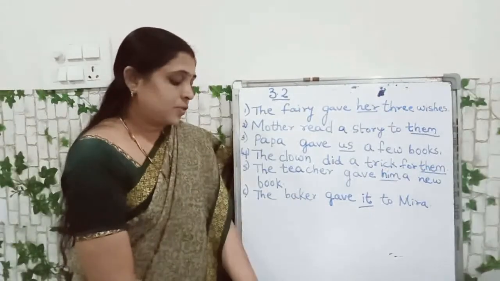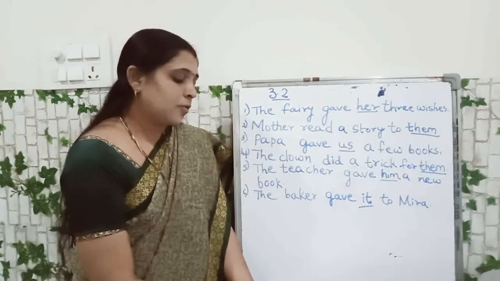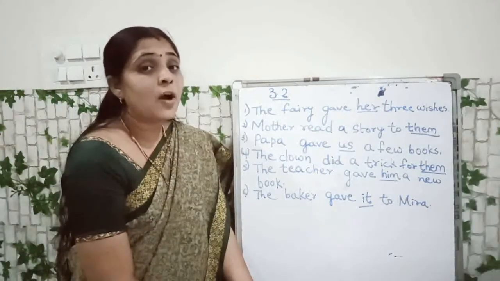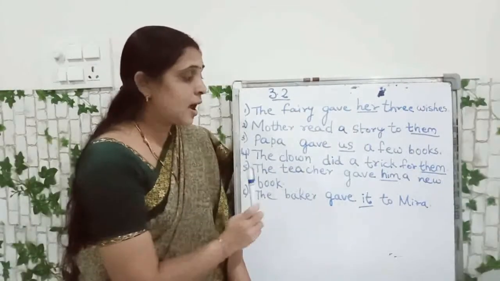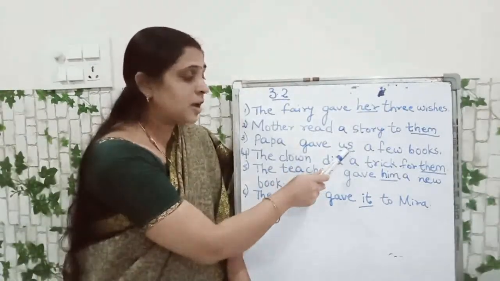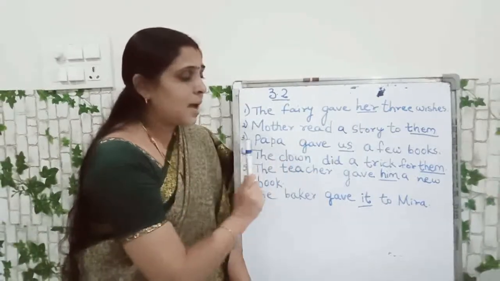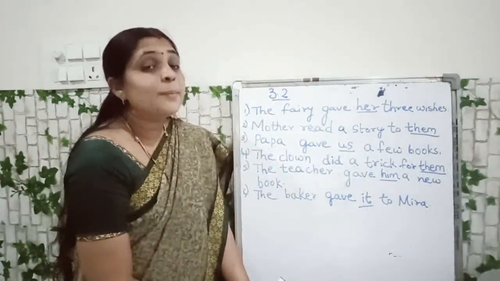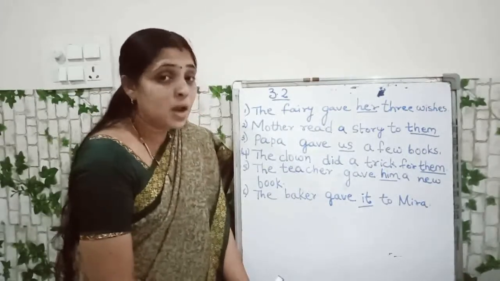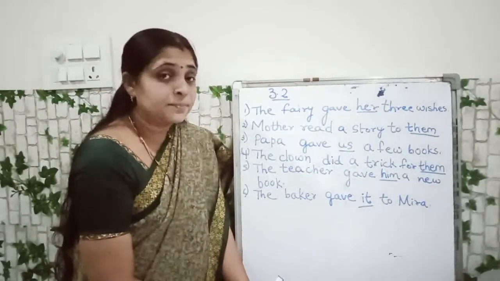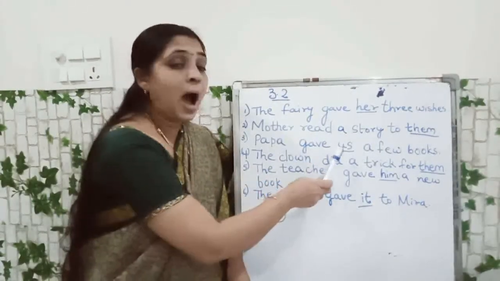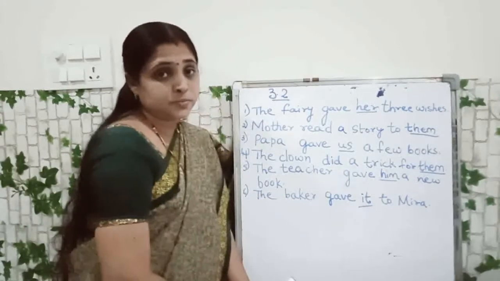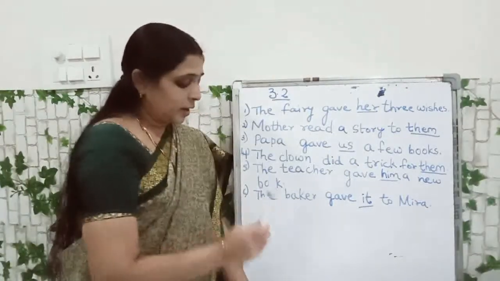Next. Papa gave Farhan and me a few books. Farhan and me means it becomes us. Underlined noun: Farhan and me. Here we have to write us. Same as it is, you have to rewrite the sentence. But wherever the underlined noun is there, we have to replace it with a pronoun. Papa gave us a few books. Understood, children? Next one.